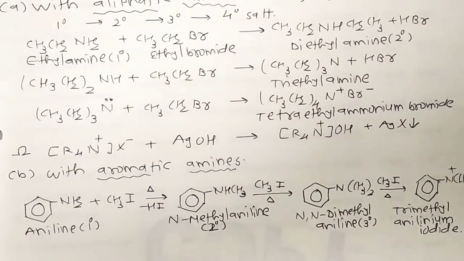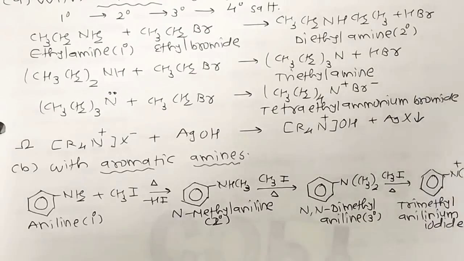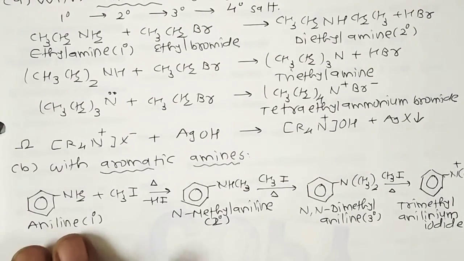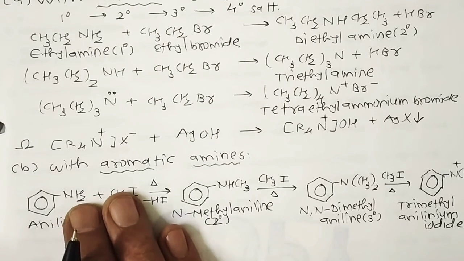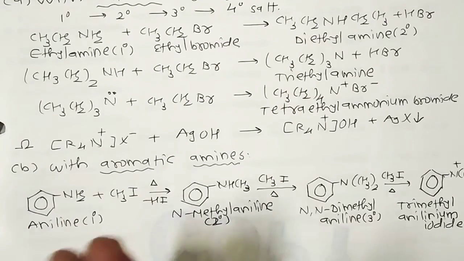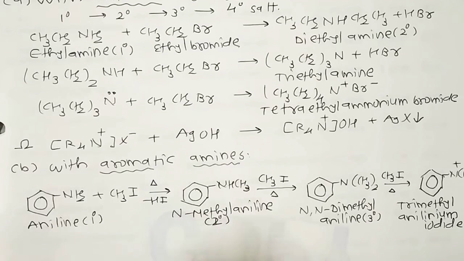Right, so this is all about reactions with aromatic amines. Once again, aniline when heated with excess methyl iodide under pressure first gives N-methyl aniline, then N,N-dimethyl aniline, and finally trimethyl anilinium iodide.